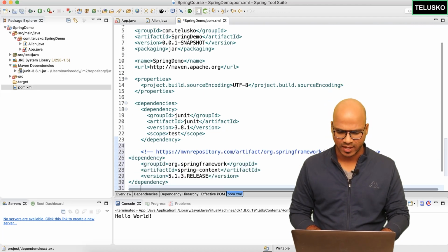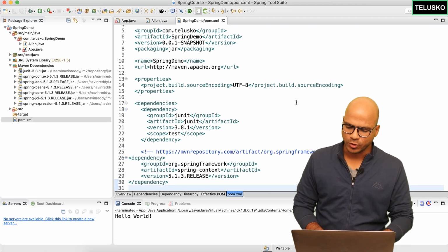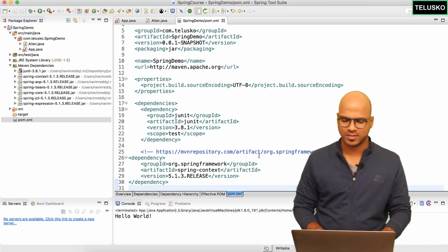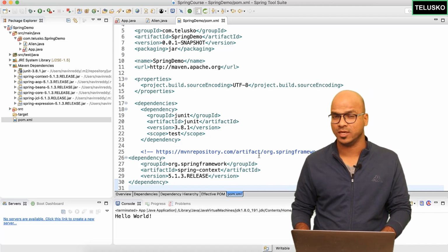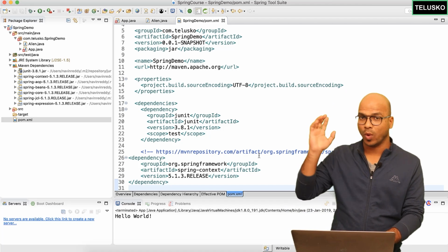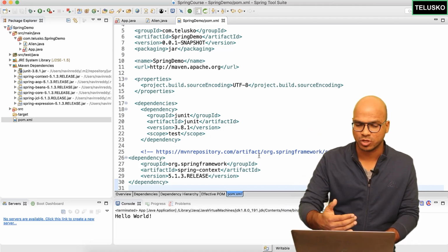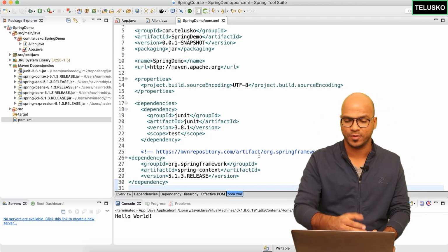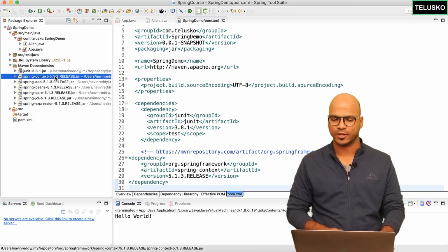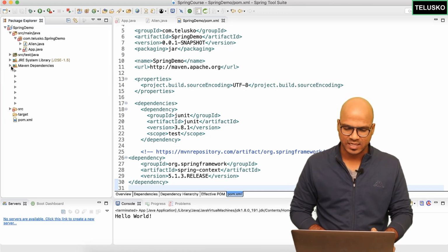So simply paste it, and the moment you save, if you are doing this for the first time, it will take some time because all these dependencies will be coming from the remote Maven repository. Luckily, on this laptop I have already used it, so we have a local copy of it, and that's why it took around 1 second. Okay, so once we have the dependency, let's use it.